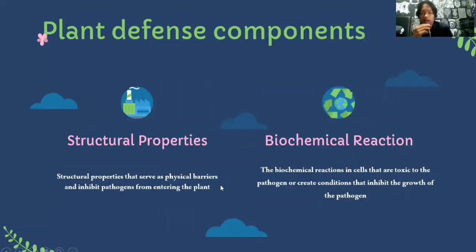Plant defense components. 1. Structural properties serve as physical barriers and inhibit pathogens from entering the plant. 2. Biochemical reactions in cells that are toxic to the pathogen or create conditions that inhibit the growth of the pathogen.